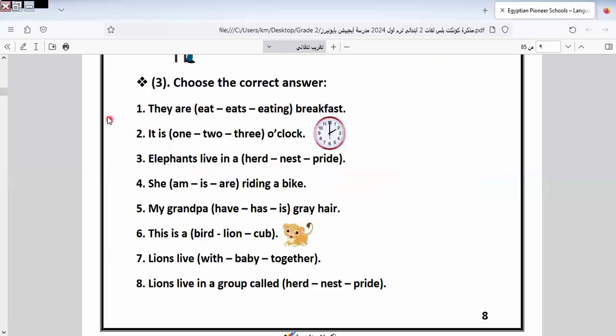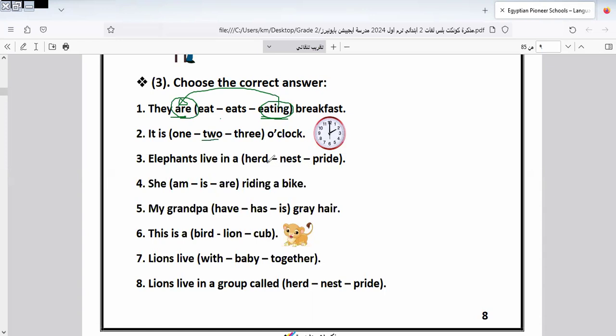Here we have what? They are space breakfast. They are what? They are eating. Why do we select eating here, Miss Imam? Because we have "are" here, and as we know, in the present continuous tense we use "are". This is the verb "are", and we add -ing to the verb like this. Here, what does the clock refer to? It refers to 2 o'clock. So I select 2.